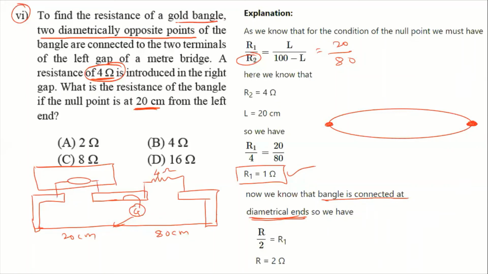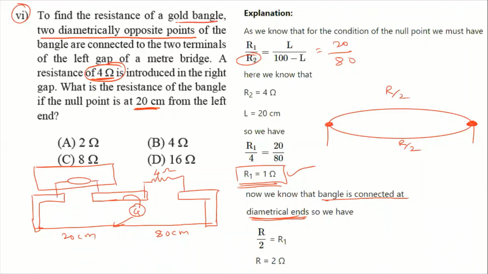If I consider the total resistance of the bangle as R, then this resistance is R by 2 and this resistance is R by 2. These two R by 2 are connected in parallel, and this parallel resistance is coming 1 ohm.